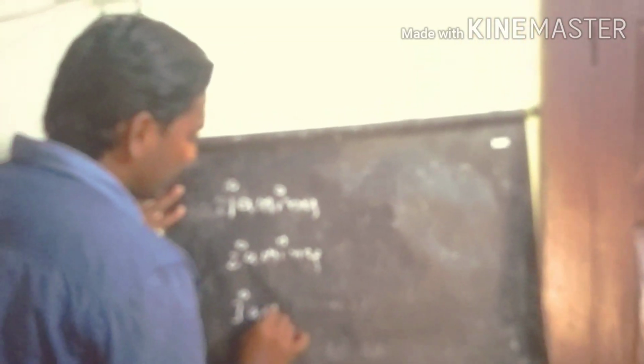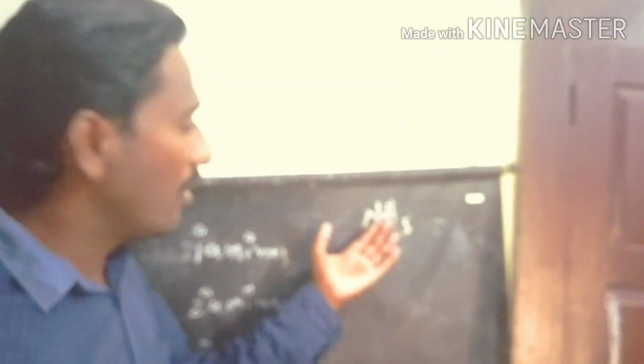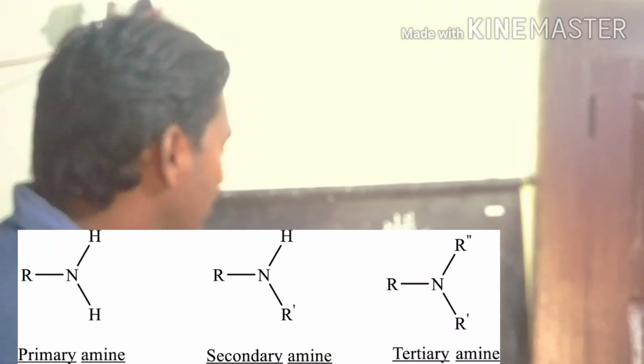Primary amines, secondary amines and tertiary amines. So generally the amines are ammonia derivatives. This is ammonia, NH3. In place of hydrogen we substitute alkyl groups. If you substitute one hydrogen by one alkyl group, we call that a primary amine. So this is the primary amine.